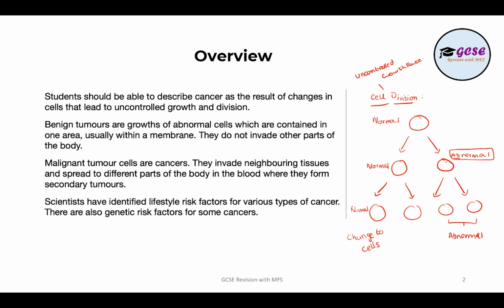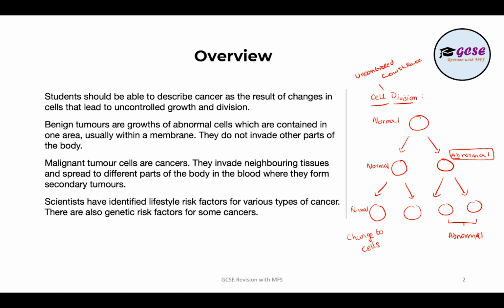Now, these abnormal cells will then continue to divide and form two more abnormal cells, which will then form four abnormal cells, and so on. So as you can see, the population of abnormal cells in the body is starting to grow, and therefore you have cells in your body which aren't functioning as they would normally do. And that's what causes the symptoms of cancer.